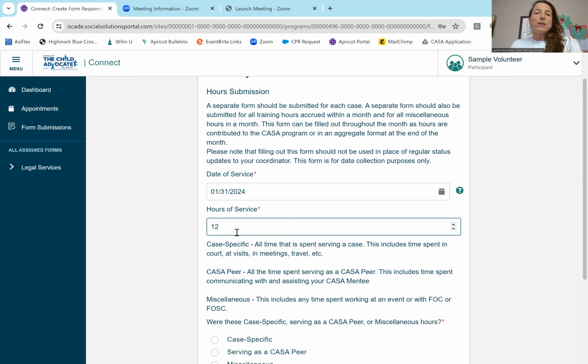When you calculate your hours, I want you to think about your time spent on your case as a big pizza pie. That means driving to and from court hearings, attending triad meetings, attending court, contacting foster parents, contacting the Division of Family Services social worker, talking to your coordinator, reading emails, reading records. Anything that has to do with your case, I want you to put in your total hours, including the time spent with your client. So think about your monthly hours as the big, big pizza pie. We will get to our client contact in just a second.